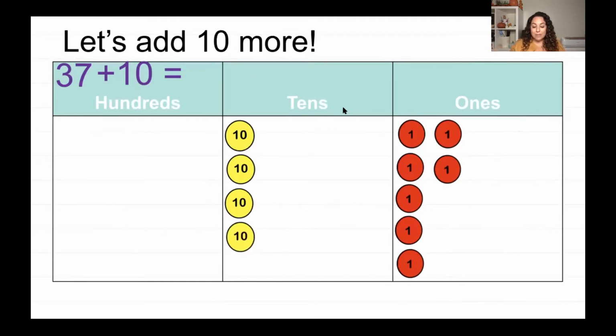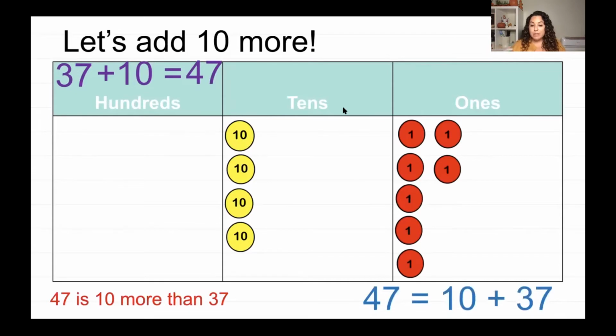And when I put them together, keep in mind that my ones stayed the same, but my tens, I have 1 more. So that's why my answer is 47. So 47 is 10 more than 37. And if I'm going to put that in a number sentence, I can either write it like this: 37 plus 10 is equal to 47, or 47 is equal to 10 plus 37.